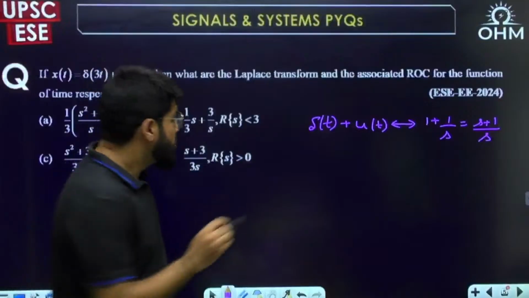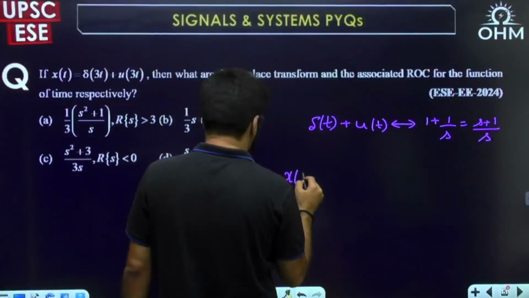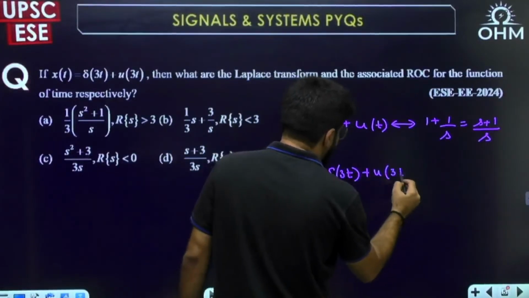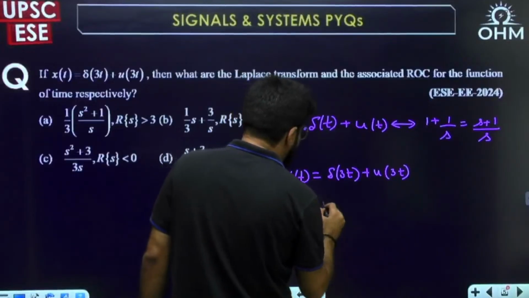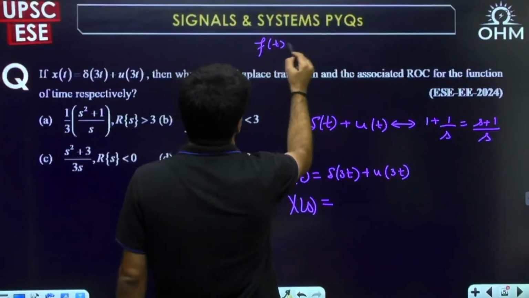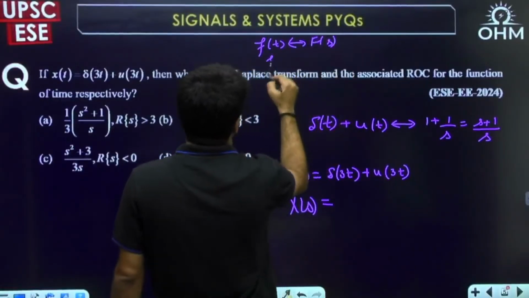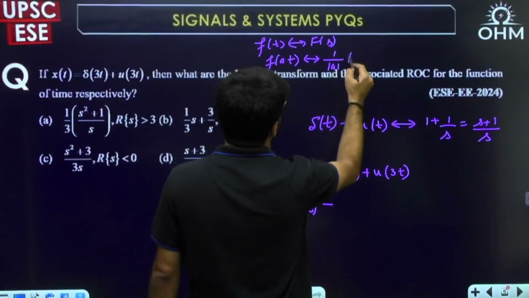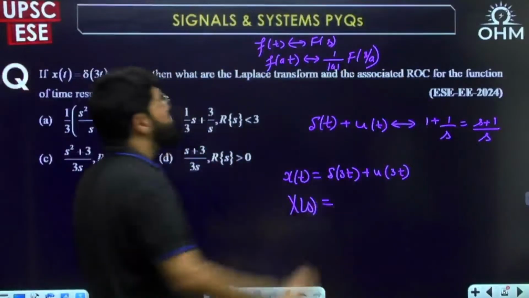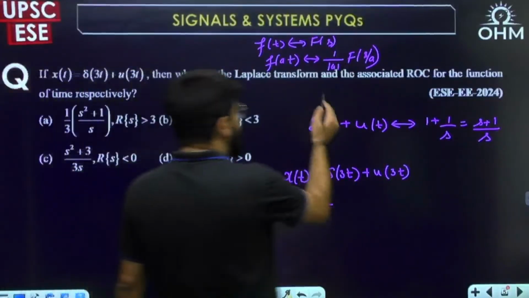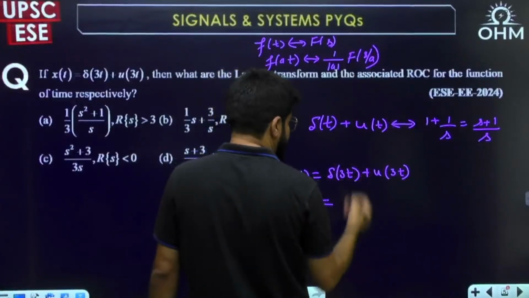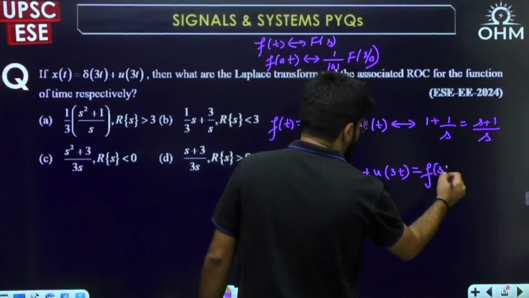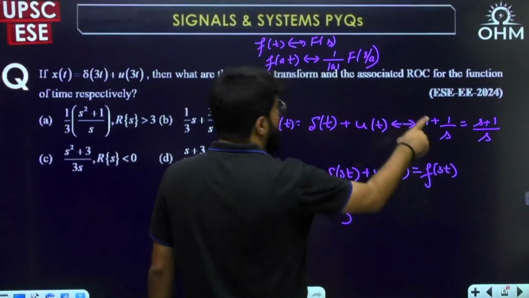Now what should be the Laplace transform for xt, which is given by delta 3t plus u of 3t? Here we use the Laplace transform time scaling property. If ft has the Laplace transform Fs, then for f of at the Laplace transform is given by 1 by modulus a, F of s by a. What is a here is 3, since delta 3t plus u 3t is a scaling by 3. We can call this ft, so the given function is f of 3t. So a is 3, and we get 1 by 3, F of s by a.